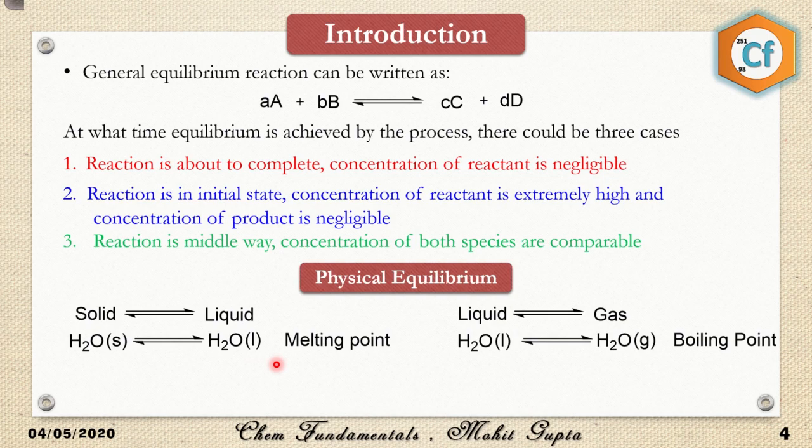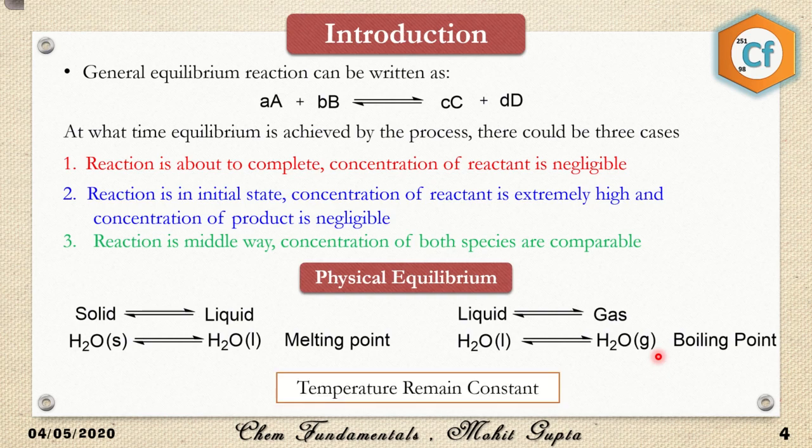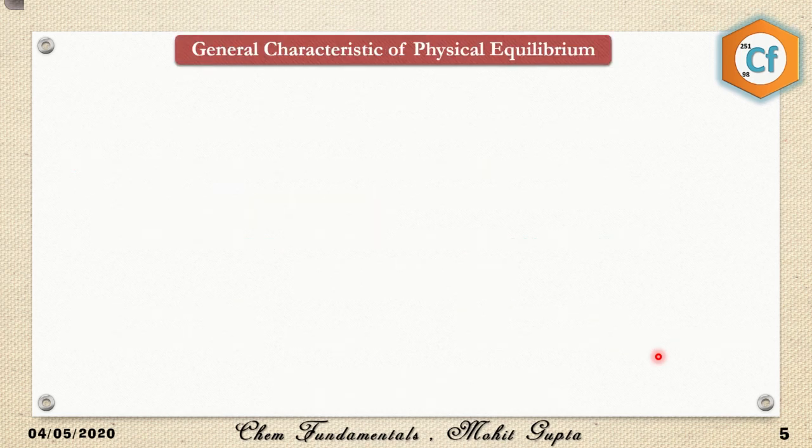There is another example where liquid is in equilibrium with gas. I have taken liquid water, which is converting into water vapor, and this temperature is considered the boiling point. Even at this temperature, the temperature remains constant. The temperature of boiling water cannot exceed 100 degrees Celsius until it is completely converted into vapor. So what I am trying to say is that during physical equilibrium, some important properties remain constant. Here I have given an example where temperature remains constant for both physical equilibria.